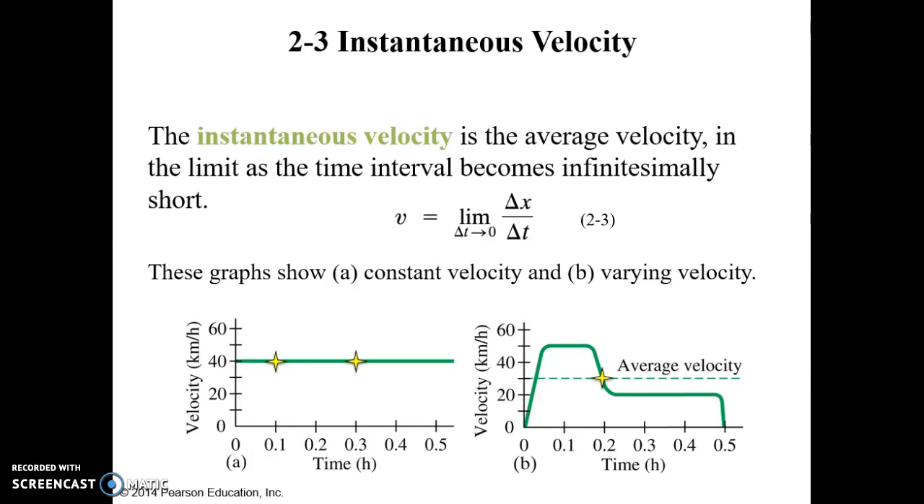In the next example, the car is varying its velocity. At 2 hours, the instantaneous velocity happens to equal the average velocity of 30 kilometers per hour. However, at 1 hour, the instantaneous velocity is instead 50 kilometers per hour, where the average velocity is still 30 kilometers per hour. At 4 hours, the instantaneous velocity is 20 kilometers per hour. And at 5 hours, the instantaneous velocity is 0 kilometers per hour, but the average velocity always remains 30 kilometers per hour.